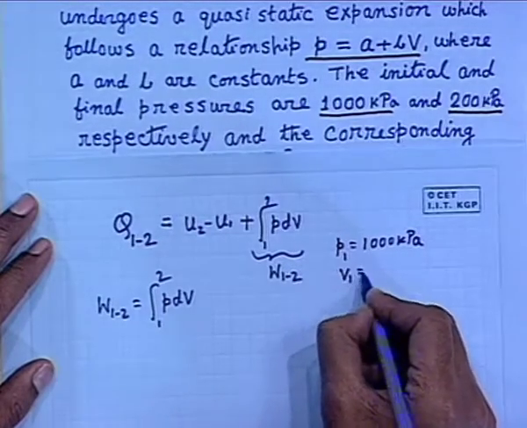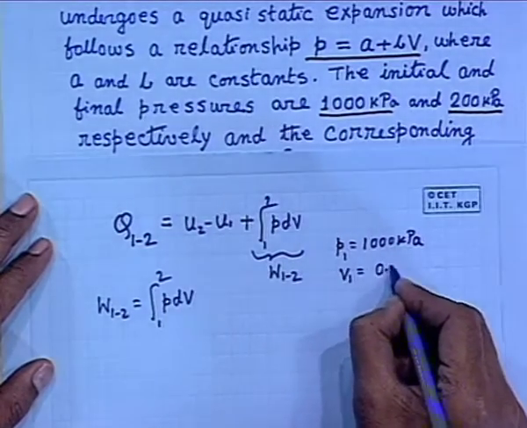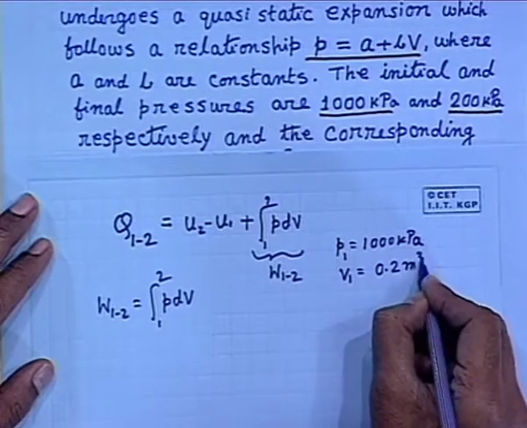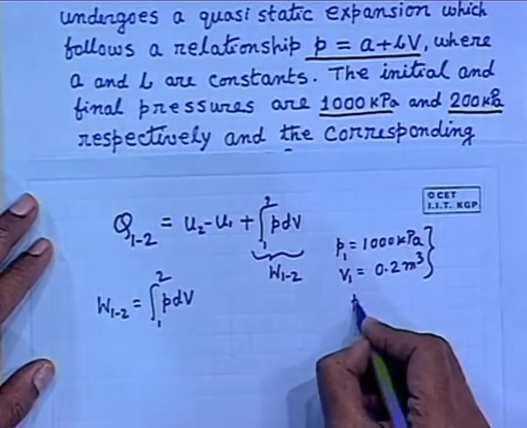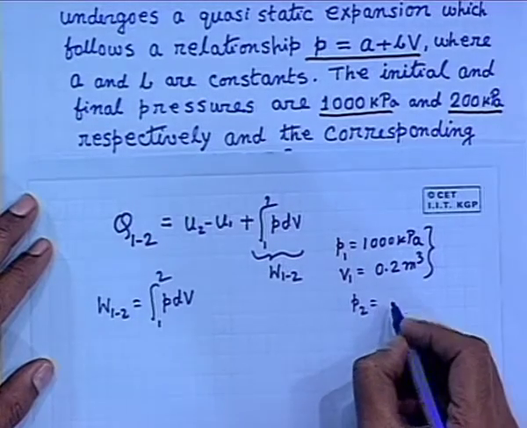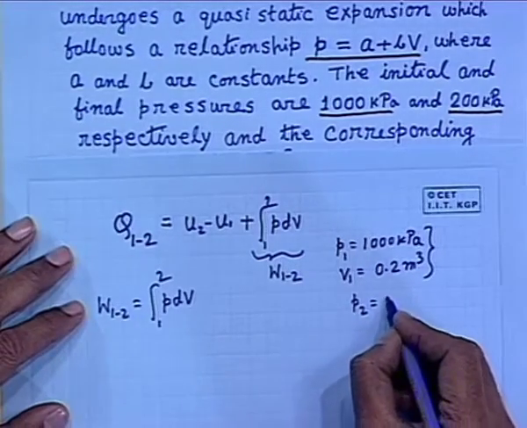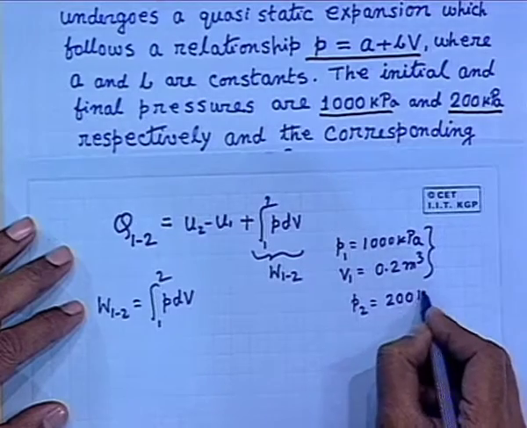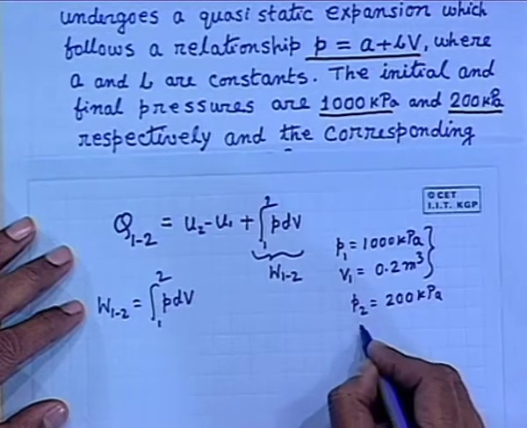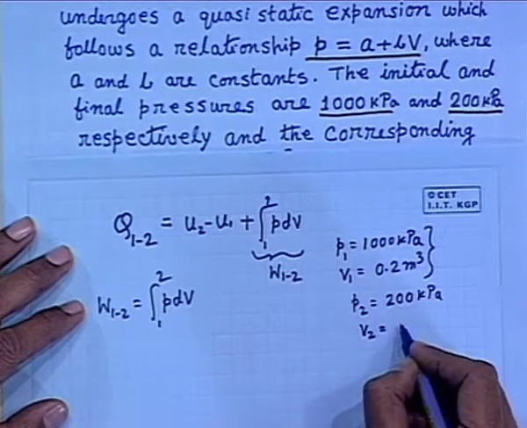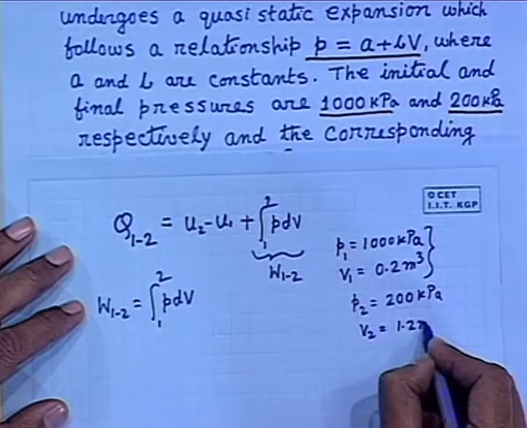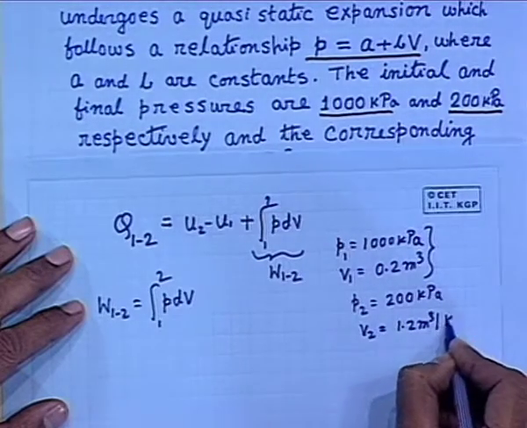V1 is 0.2 meter cube. Another is P2, 200 kilopascals. What is V2? 1.2 meter cube.